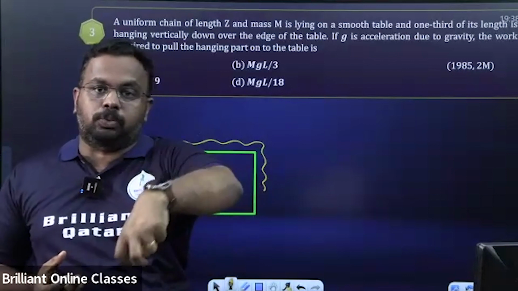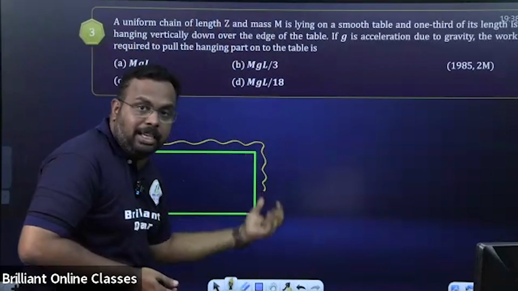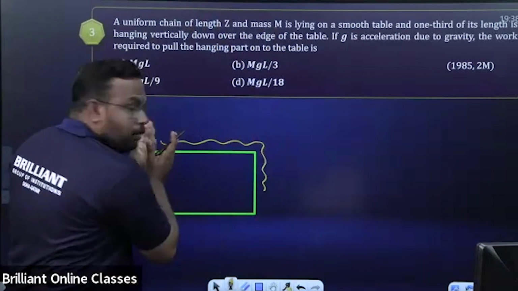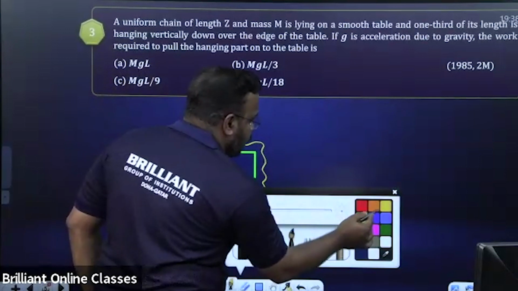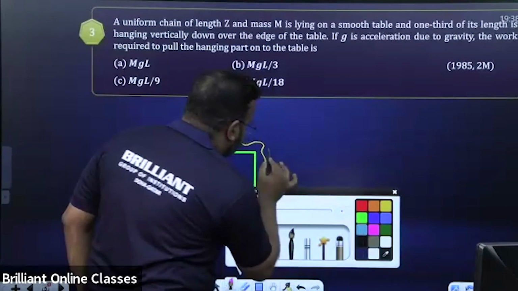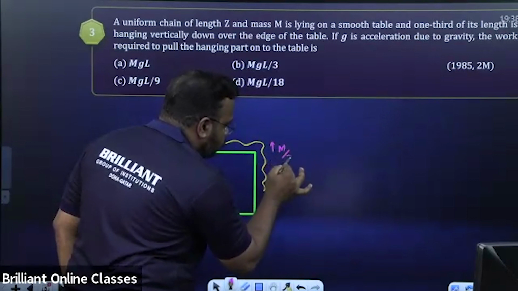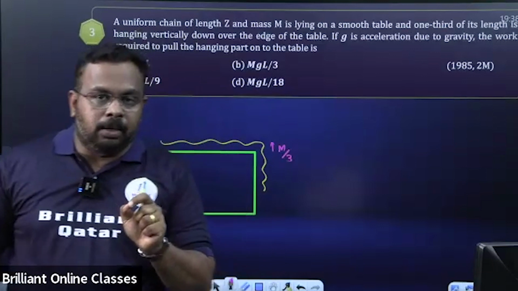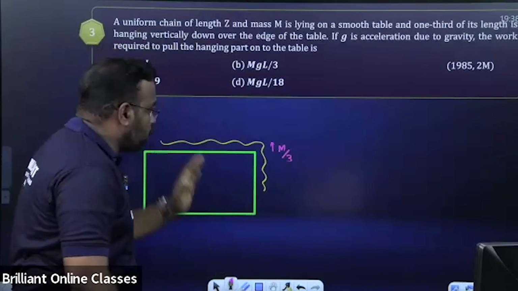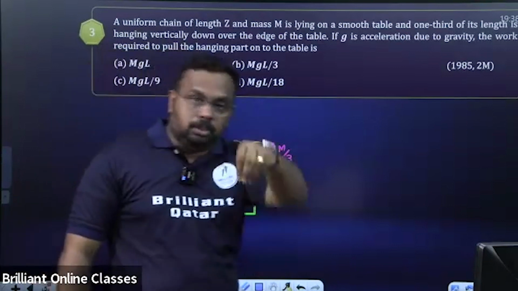So surely what will be the mass of the hanging part of the chain? They're asking what is the work done to lift the hanging part. Total mass is M, 1/3 of it is hanging, means surely we can say the mass of that hanging part will be M by 3. Yes or no? The mass of the hanging part is M by 3. Right. Now they are asking, leave the other part of the chain. We need only the work done to lift that part.